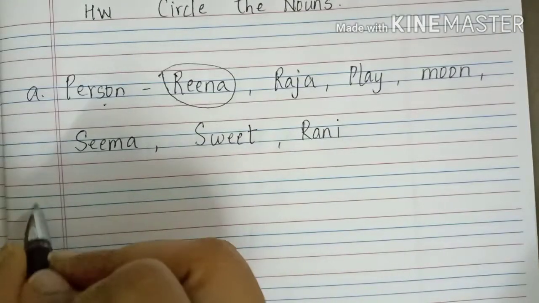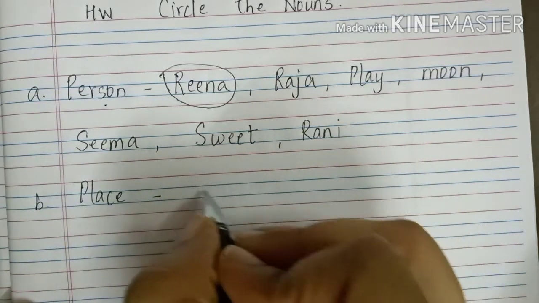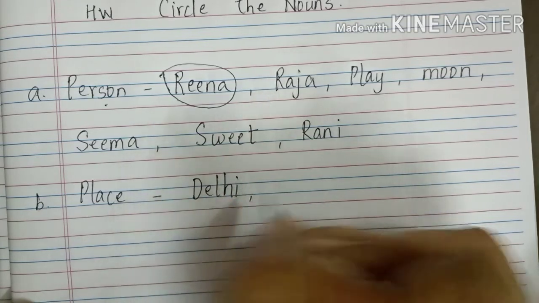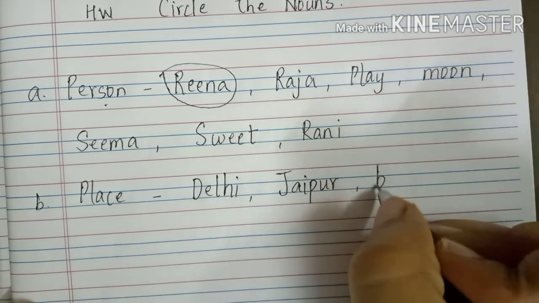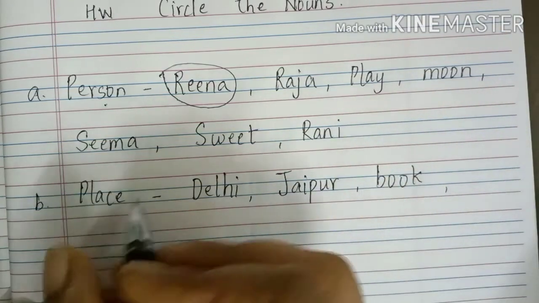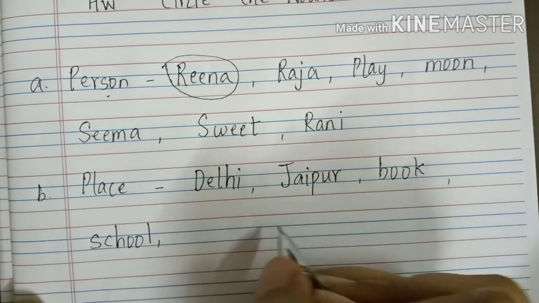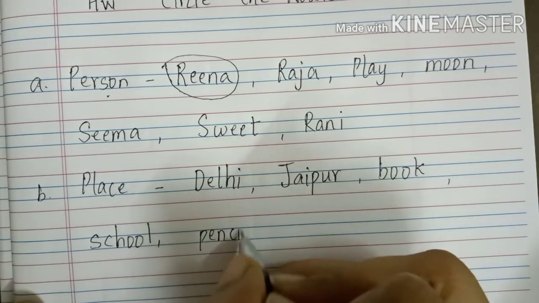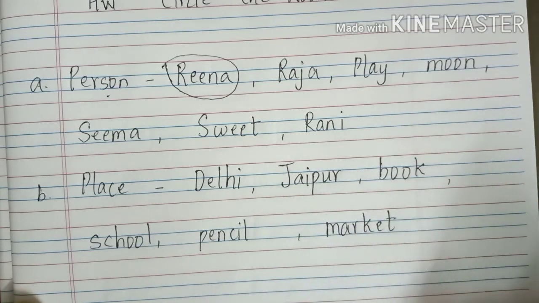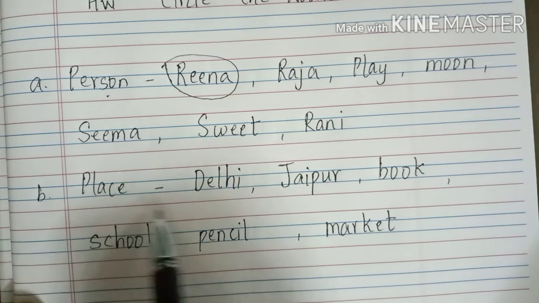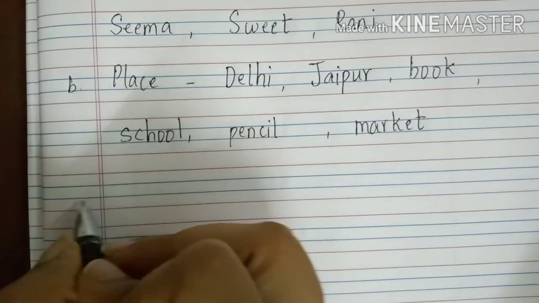Next one will be B, place. Delhi, Jaipur, book, school, pencil, market. Here also you have to see whether these are places, and circle them. Next, C.